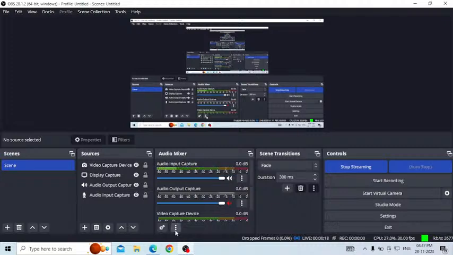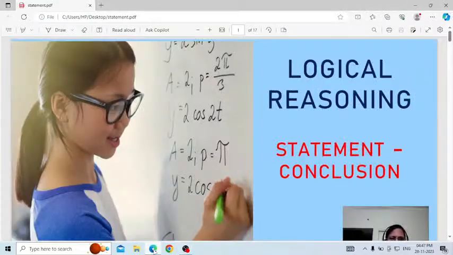In this class, I am going to discuss KSET 2023, one of the important topics in logical reasoning, that is statement and conclusion. Very important one. Normally, so many questions they will ask on this one.